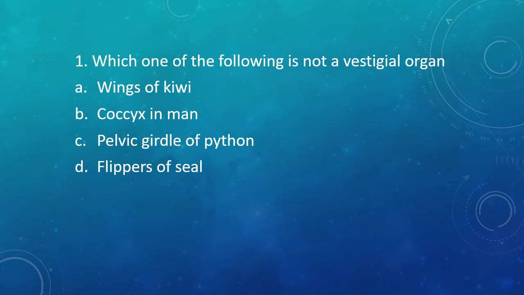Question number 1. Which one of the following is not a vestigial organ? Wings of kiwi, coccyx of man, pelvic girdle of python, flippers of seal. Correct answer is option D, flippers of seal. What are vestigial organs? Vestigial organs are the organs that are still present in an organism but are not of any use now, though they might have been used sometime earlier. So flippers of seal is not a vestigial organ.